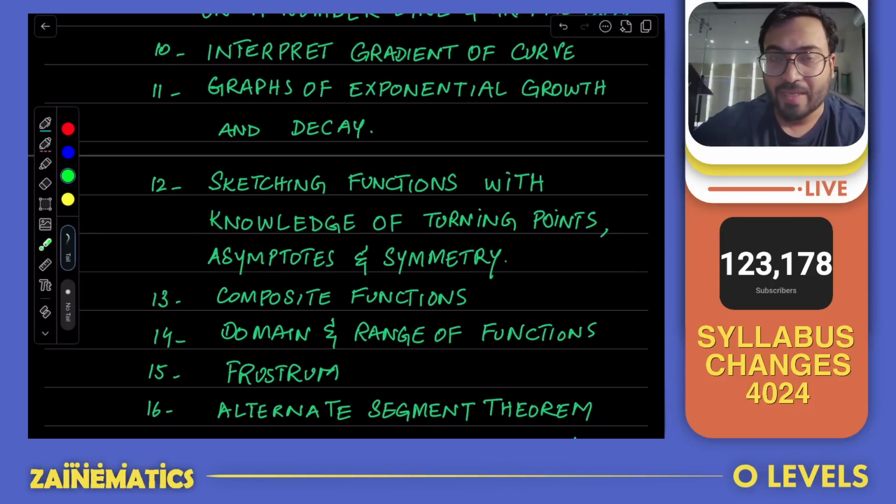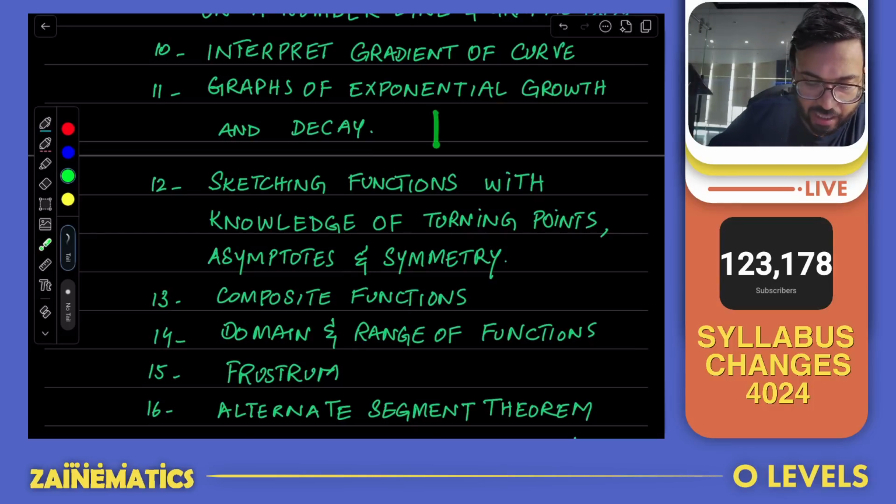It's a very simple idea. I do not think you have to do anything new with that. All right, for number 11, you have to understand the graphs of exponential growth and decay, and that is again from the extension of the exponential graphs, so there's nothing new over there.